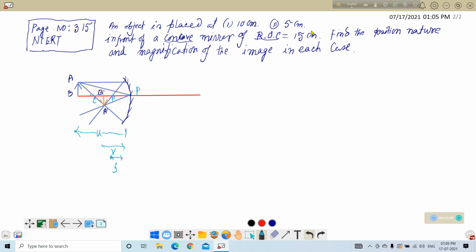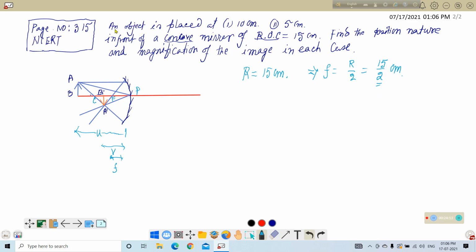Now watch this. ROC, radius of curvature, is 15 centimeter. So R is equal to 15 centimeter. That means F is equal to R by 2. That is equal to 15 by 2 centimeter. R by 2, 15 by 2 centimeter.